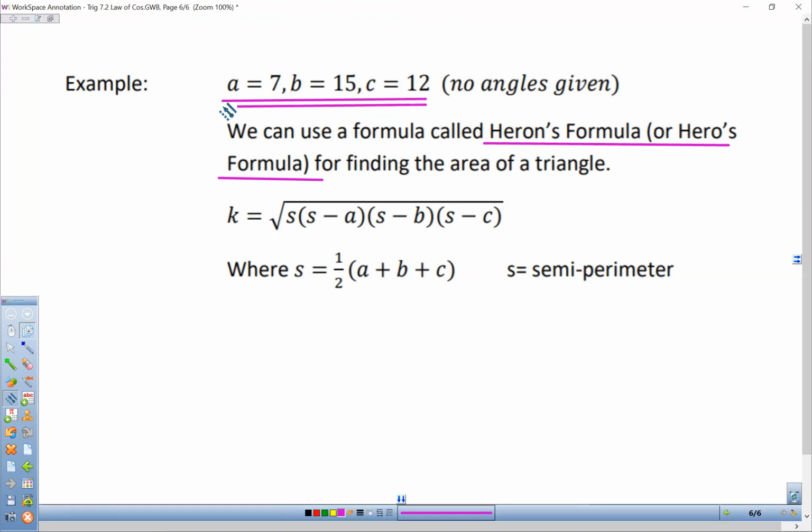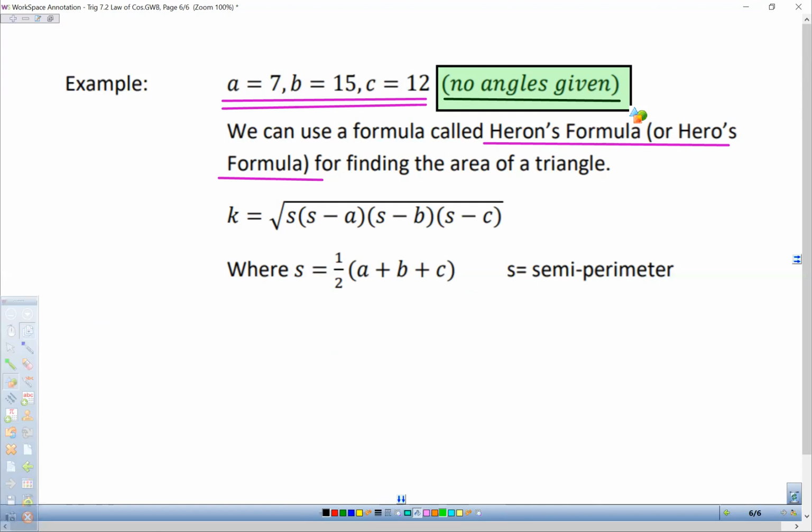It's not a right triangle, so we can't just do 1/2 base times height, and no angles are given. So rather than spend our time doing the law of cosines and then the law of sines or something to find angle measures, we can use Heron's formula, I call it Heron, to find the area of the triangle without even using an angle.